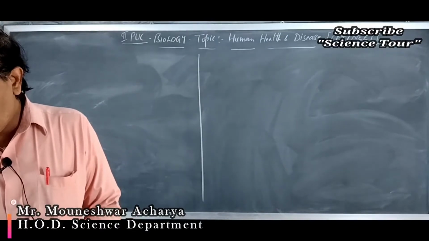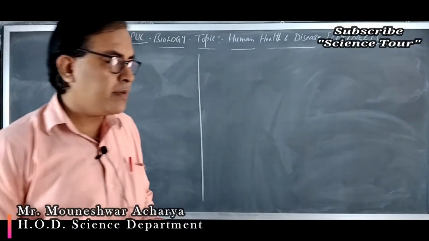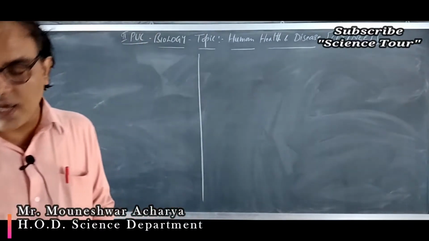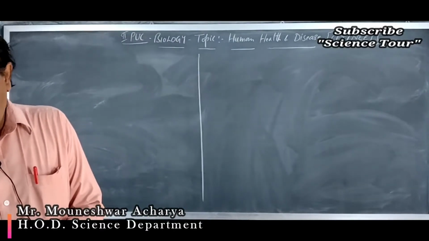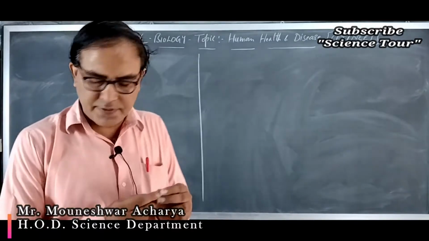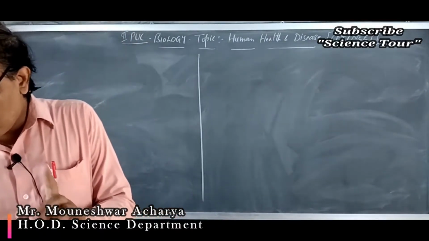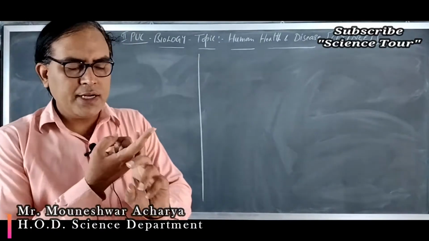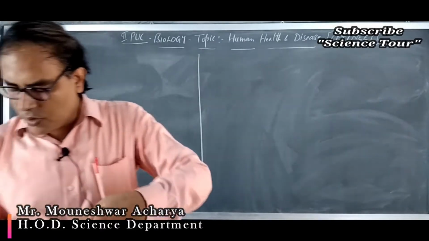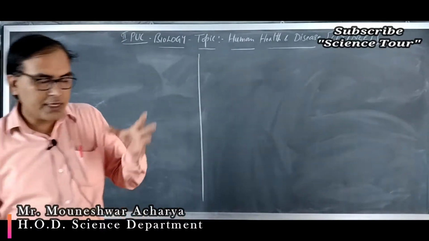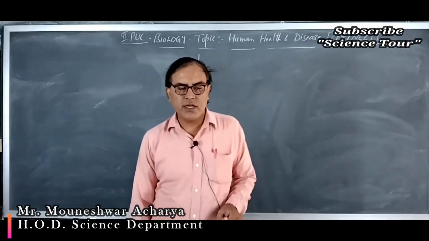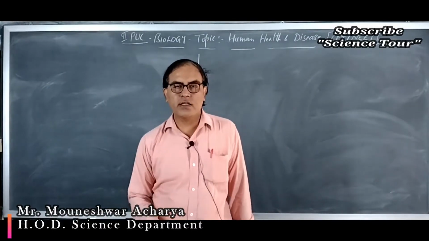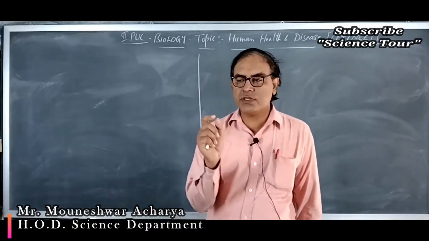So a single stranded DNA, or maybe the genetic material may be single stranded RNA, is tagged with a radio labeled molecule, that is a probe. This is already explained in the theory, and is allowed to hybridize to the complementary DNA in a clone of cells, followed by detection using autoradiography. So you have to take a single stranded DNA or RNA, then radio label it by using a probe.